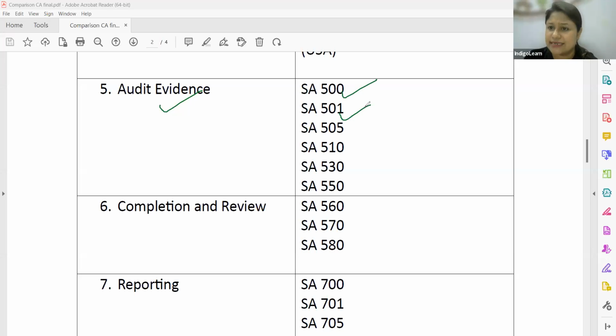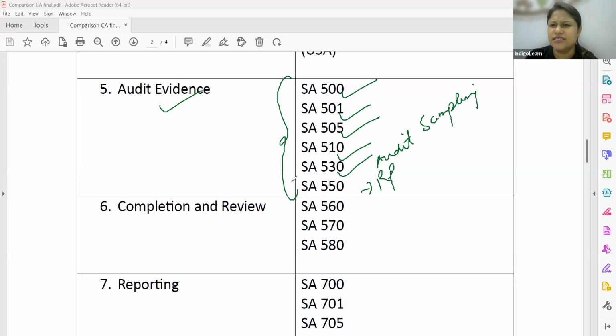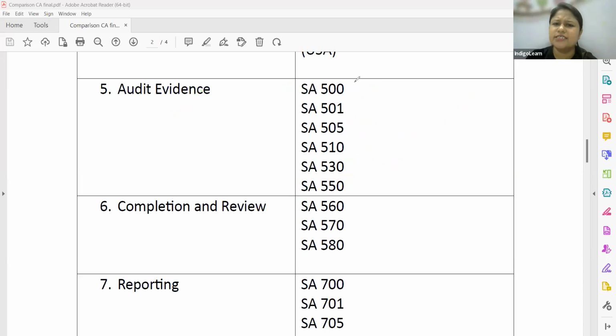Specific consideration for selected items, external confirmation, initial audit engagement, 530 audit sampling, which is very important, which talks about audit sampling, 550 related parties. These are all included as a part of audit evidence. If you connect this to that of intermediate level, trust me, it is the same. So audit evidence, when you talk about intermediate, all the chapters that you study, that same continues to be a part of CA Final also. So all this will remain the same. Again, it is a group of standards taken as a particular chapter.